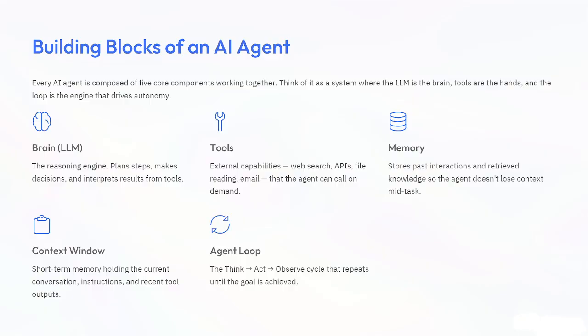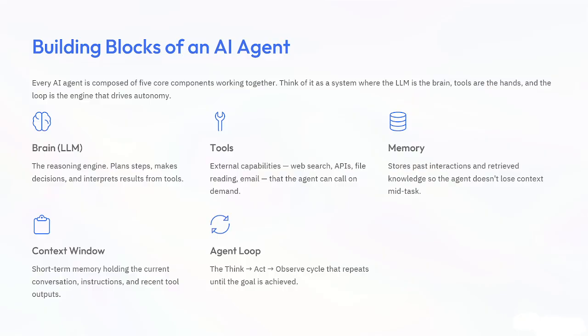The fourth one is the context window. This is the AI's short-term memory. It remembers your current conversation, recent instructions, and tool outputs, but only for a limited amount of information. Then the last one is the agent loop. This is the engine, and it keeps repeating. It works like think, act, observe, think again, until the work is finished. This is a very important slide because I have covered the five core components you should know about AI agents.